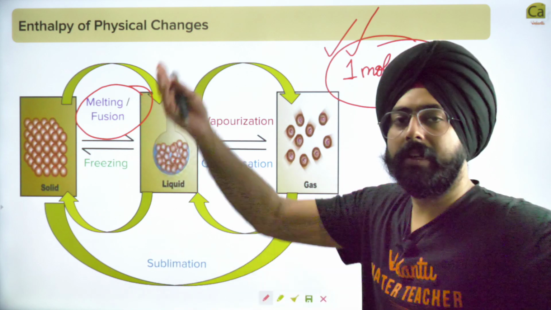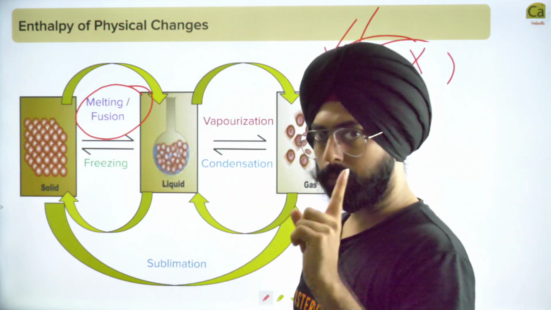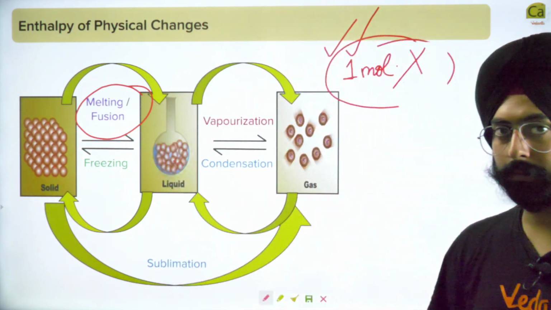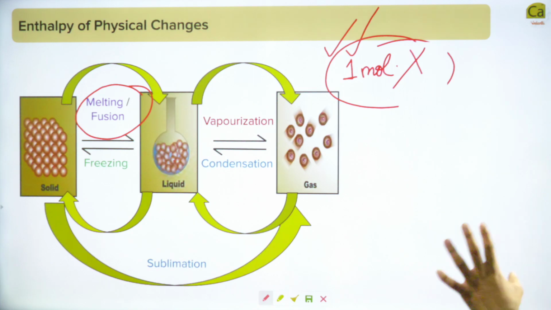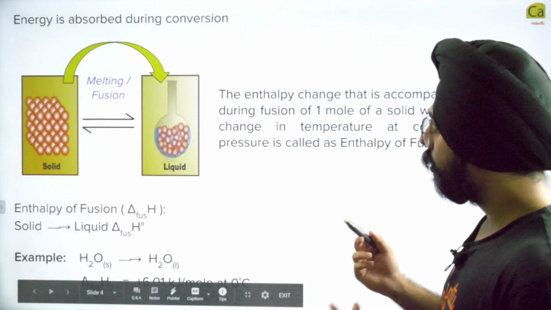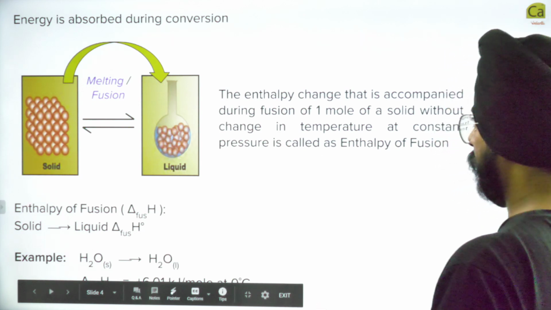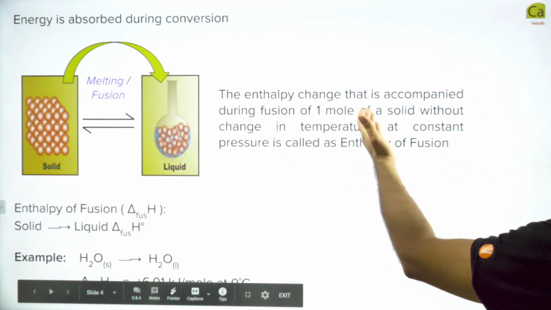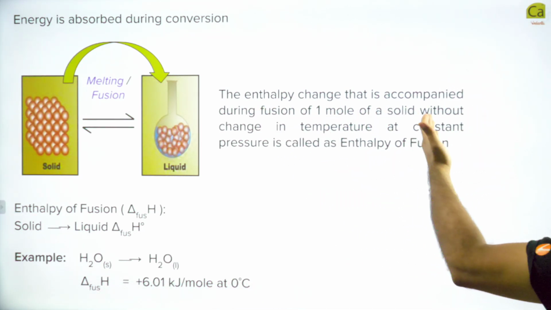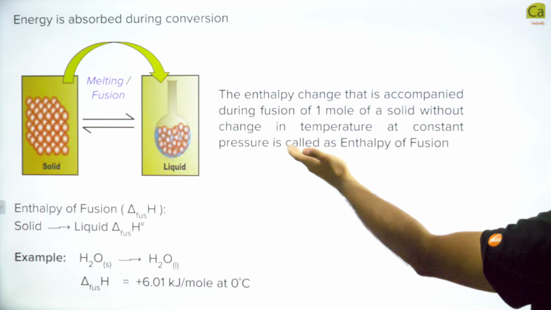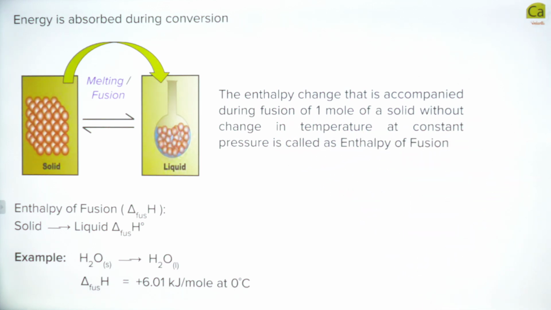You can't just randomly take 2000 kilograms of water. 1 mole of water is 18 grams. So the enthalpy of these changes has to be taken for 1 mole. The same thing that I explained to you is written in text over here. The enthalpy change that is accompanied during fusion of 1 mole of a solid without change in temperature at a constant pressure is called the enthalpy of fusion.